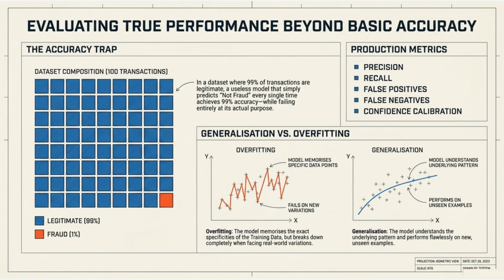Accuracy alone lies. On 99% legitimate transactions, always saying not fraud scores 99% and catches 0 fraud. Use precision, recall, false positives and negatives, and calibration. Overfitting memorizes training points. Generalization learns the pattern and survives new data.